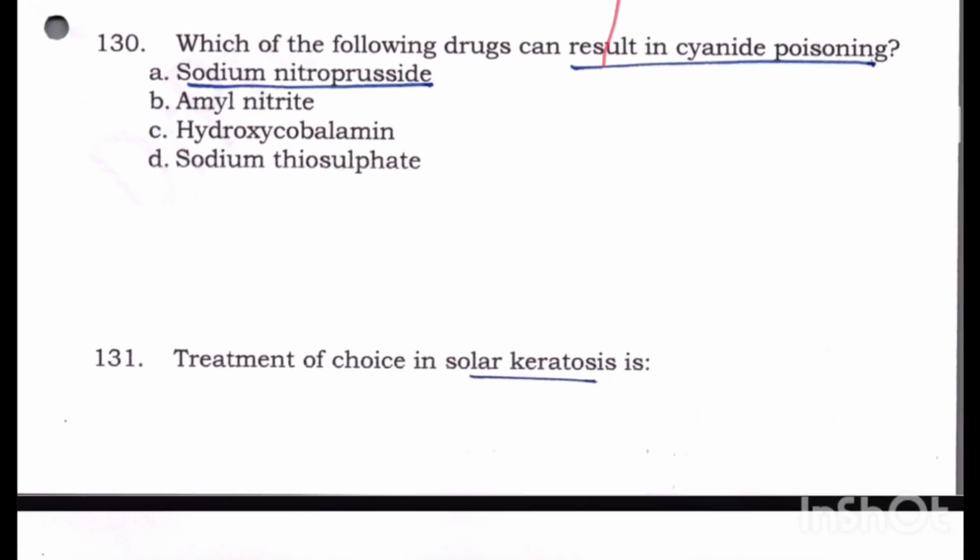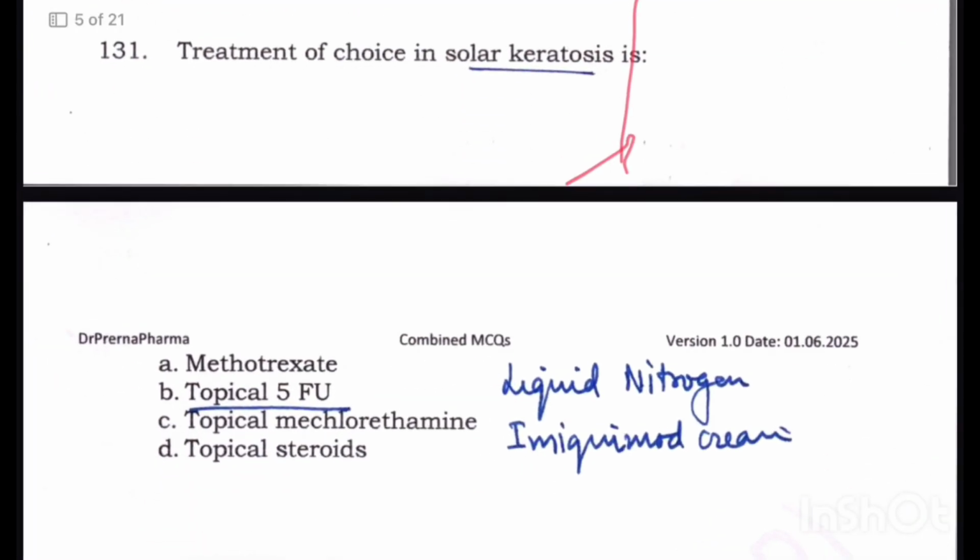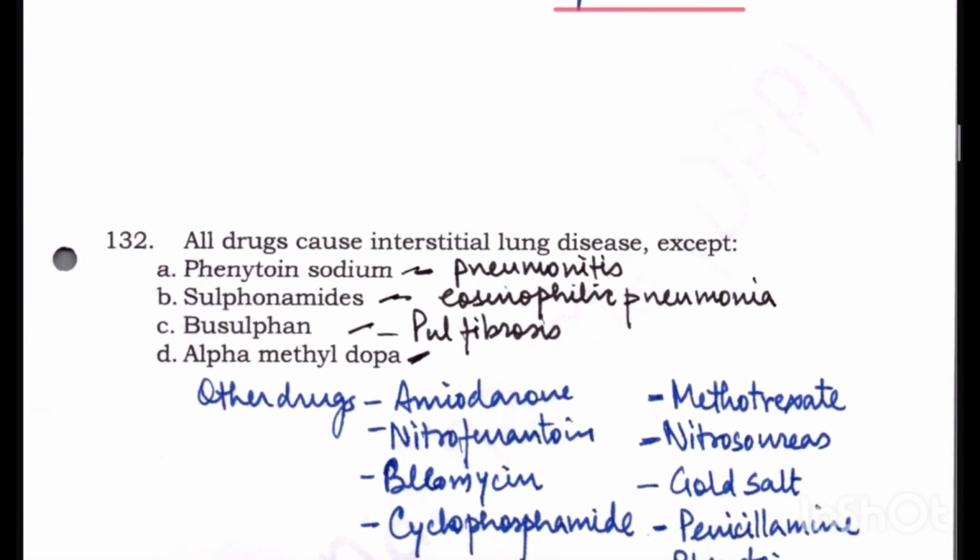Which of the following drugs can result in cyanide poisoning? Cyanide poisoning can be precipitated by sodium nitroprusside. This is a very simple question. Treatment of choice in solar keratosis: the drugs used are topical 5-fluorouracil, liquid nitrogen, and imiquimod cream can also be used.